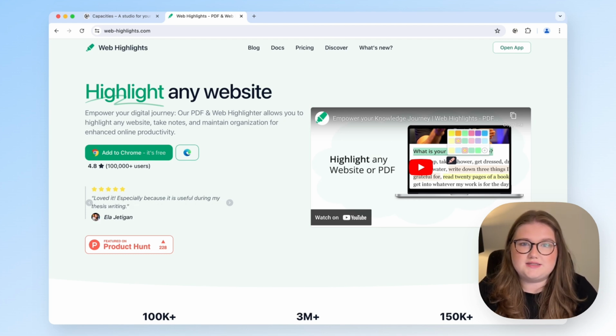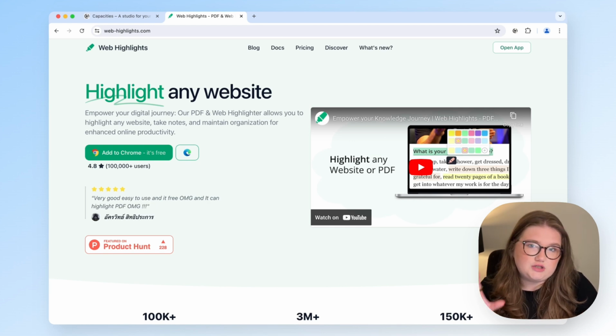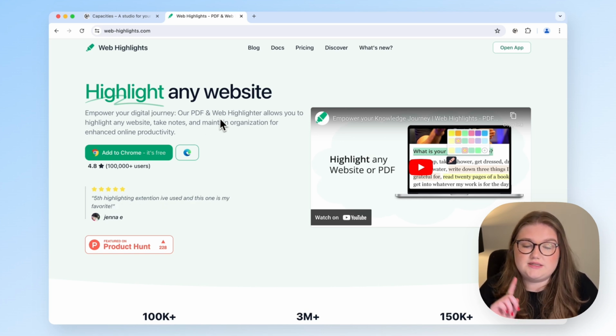Web Highlights does exactly what you expect it to do and exactly what the website says. You can highlight any website via this browser extension and then choose what to do with those highlights. The full integration, which I'll talk about in the first part of this video, is essentially a pro feature because it requires a Capacities API key, and that is currently a pro feature. However, you can actually still use Web Highlights even on the free plan, just with a different export option. So I'll talk about that in the second part of the video.